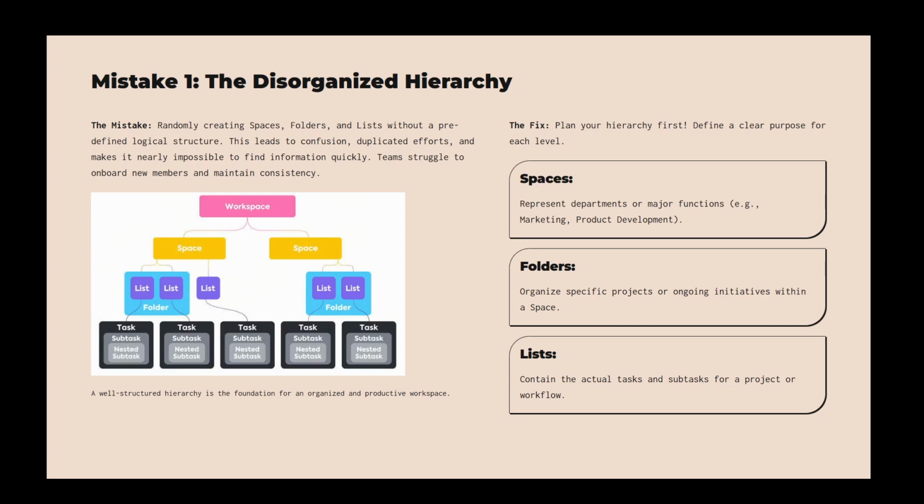Think of spaces as the big categories, such as departments within your organization. Then, use folders to break these down into specific projects and lists for the tasks within those projects. This approach not only provides a logical system, but also helps everyone know exactly where to look for what they need. Now, let's move on to the pitfall of overcomplicating everything.